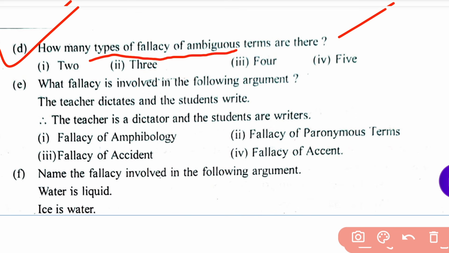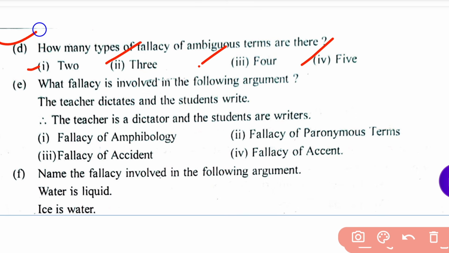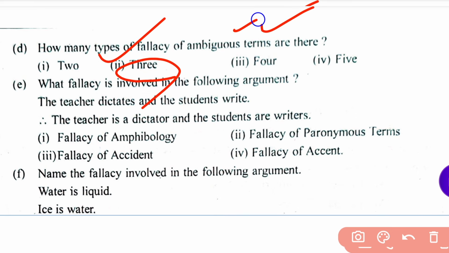How many types of fallacy of ambiguous terms? Options are 2, 3, 4, 5. Choose the right answer. The right answer is option 3. There are three types of fallacy of ambiguous terms. Okay, this should be your answer.